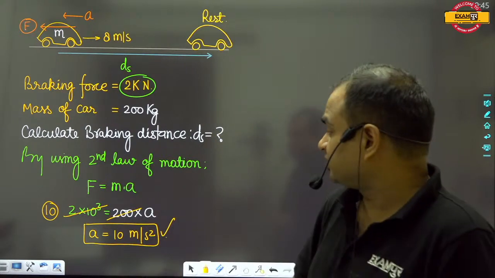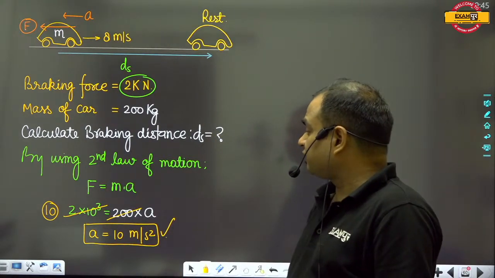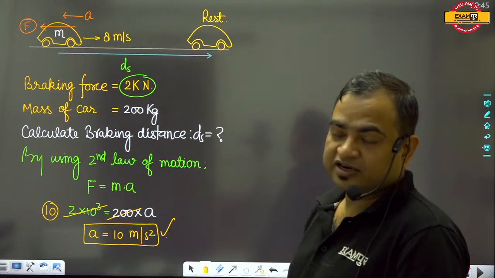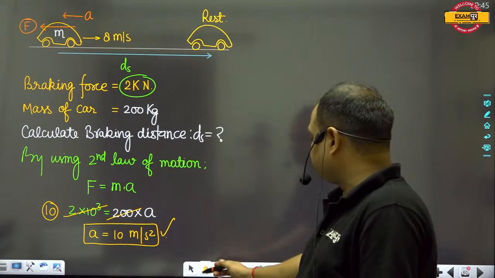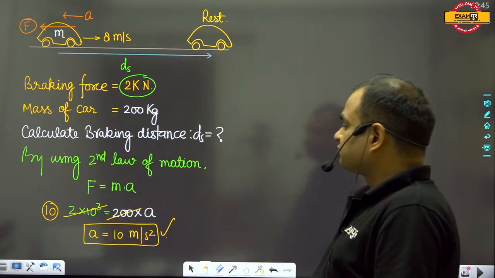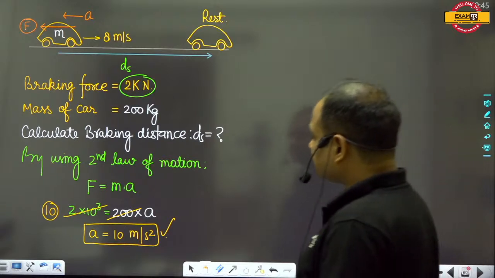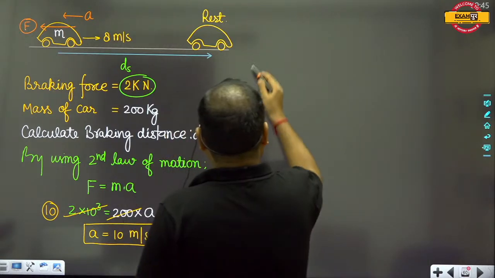F will be equal to minus. So that's why we can calculate the acceleration, I mean retardation, very easily, and that comes out to be equal to a equal to 10 meters per second square.